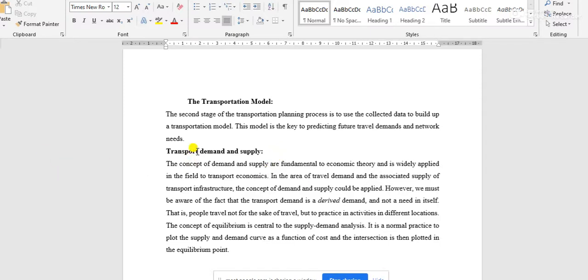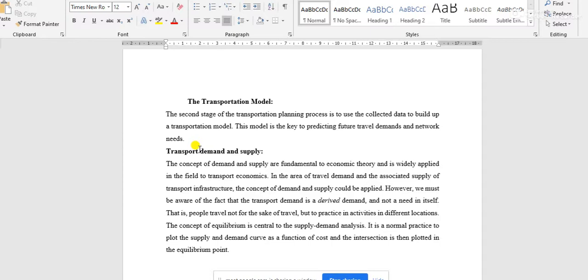I don't know whether you have studied it or not, but in economics there is a subject you may have studied, that is engineering economics. In that, you may have studied the demand and supply function. In this case also, the demand and supply function is the primary concept to model the transportation.